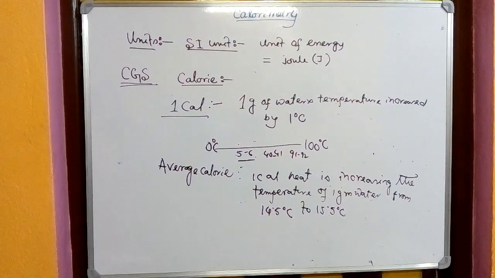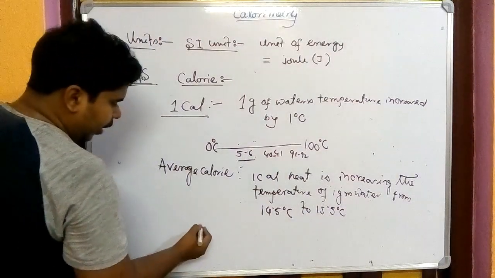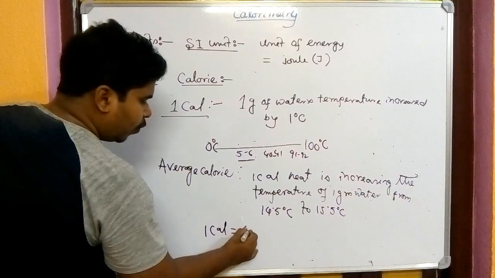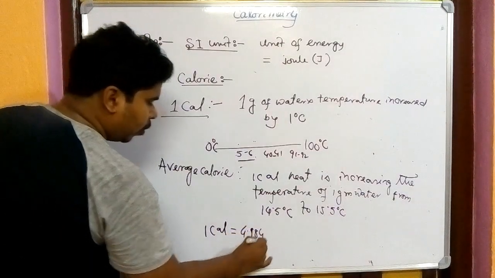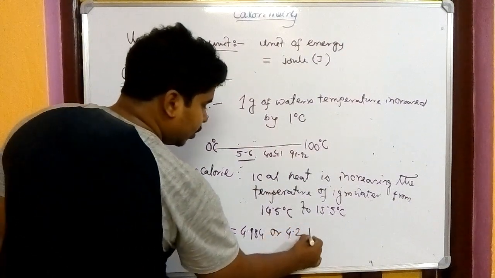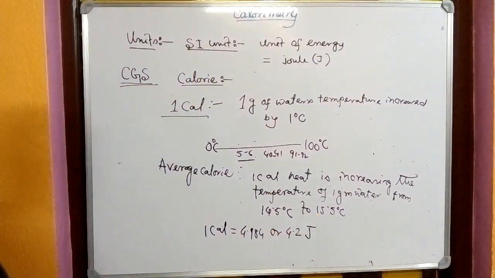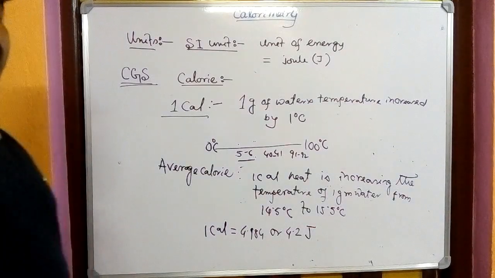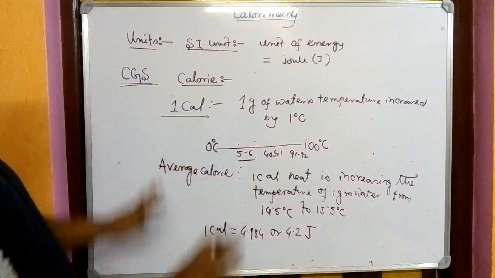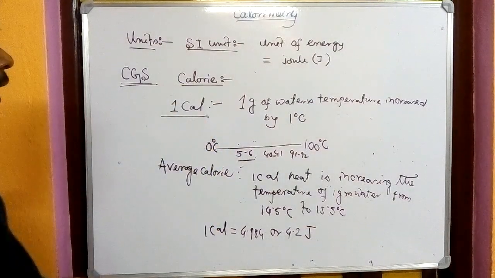Now we'll go for the next part, that is the relation between the calorie and joule. We have learned it earlier also, that 1 calorie is equal to 4.184, or 4.2 in round figures, joule. 1 calorie equals 4.2 joule of heat energy. Is this clear?